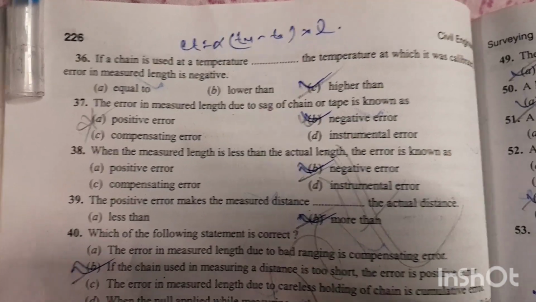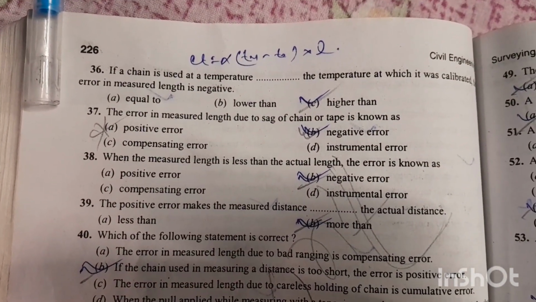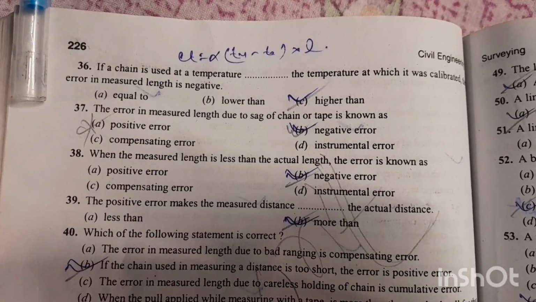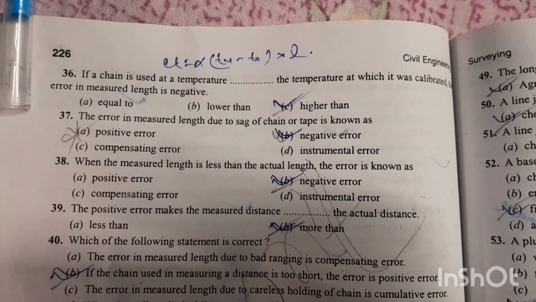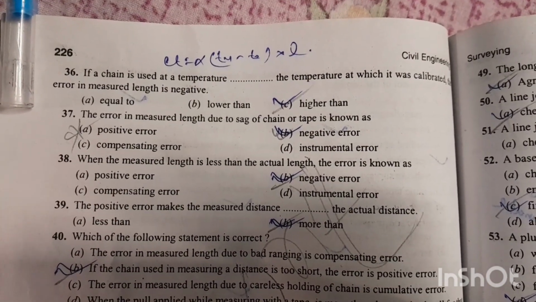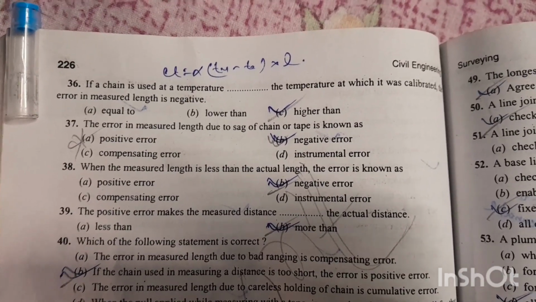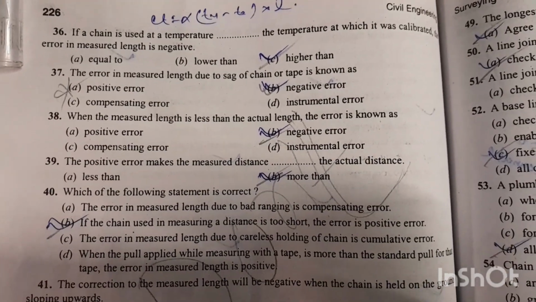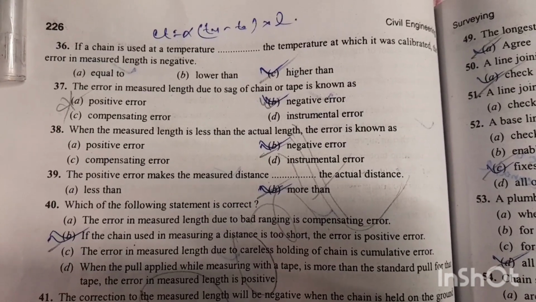Question number 36. If a chain is used at a temperature higher, lower or equal to the temperature at which it was calibrated, the error in the measured length is negative. Just the opposite of the previous question. So option number C is the right answer, higher than. If error is positive, the correction will be negative, and if error is negative, the correction will be positive. Next question 37. The error in measured length due to sag of a chain or tape is known as negative error. Option number B is the right answer.